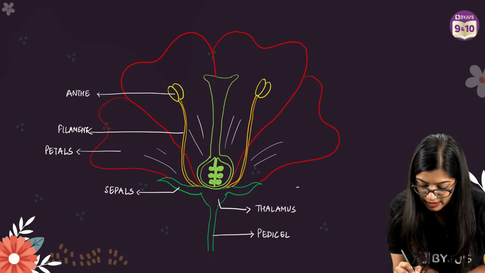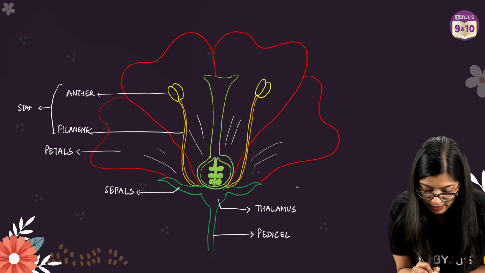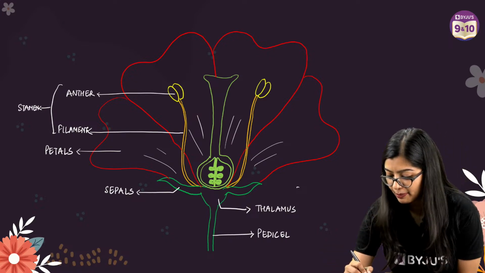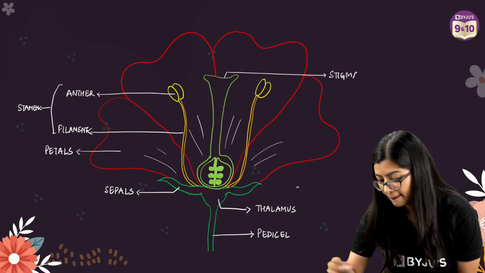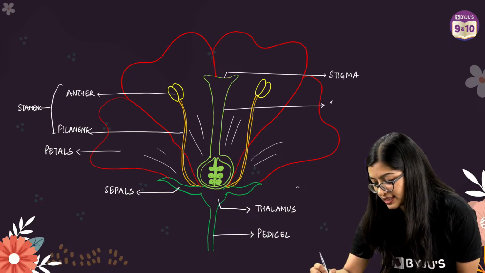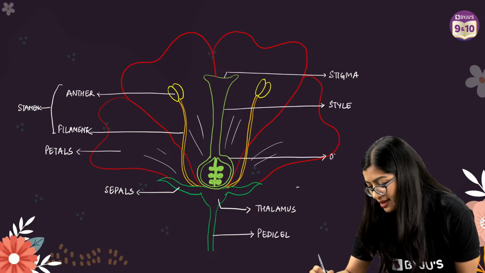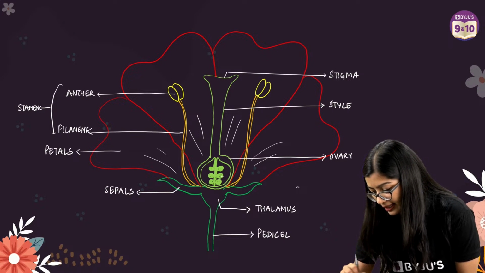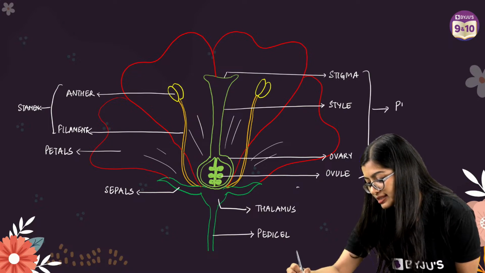And once you label these two, make a box like this and write stamen, right? Which is why I told you can label the pistil on the other side. So here you have stigma. Here you have style, then you have the ovary, and inside you have the ovule, right? And all these three will be part of your pistil.